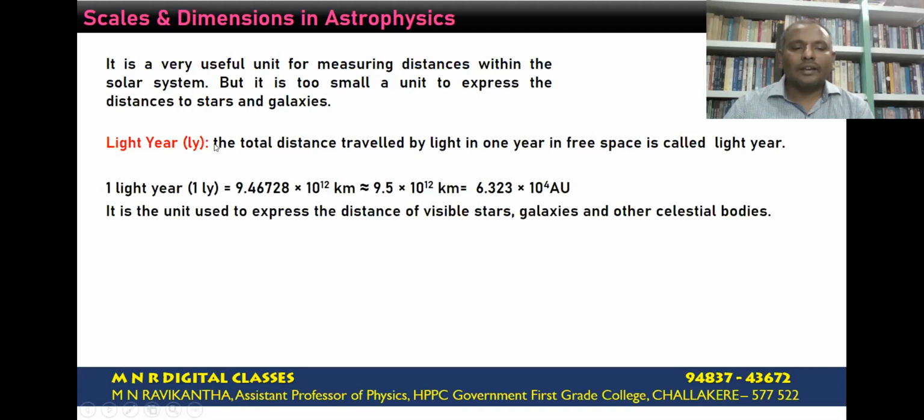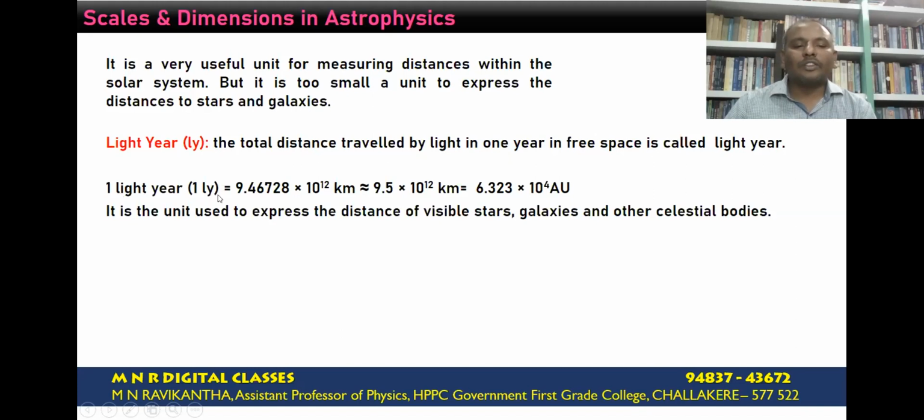So if the light travels at a speed equal to 3 lakh kilometers per second, then the total distance that it would have covered in 1 complete year gives the measure of 1 light year.